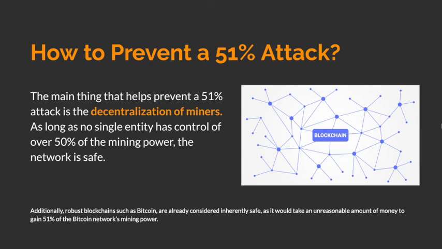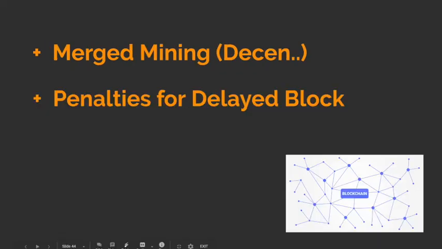As you can see from the historical cases, the main thing that helps prevent 51% attacks is the decentralization of the miners. As long as no single entity has control over 51% of mining power, the network is safe. There are other concepts to prevent the attack. First is merged mining. The idea is that small currencies generally have a small number of users and nodes, so it's easier to gain a 51% majority. The idea is to combine mining of the smaller currency with the larger one. And the second is penalties for delayed blocks.